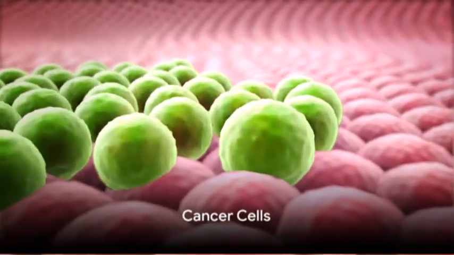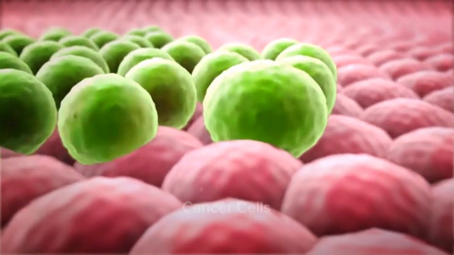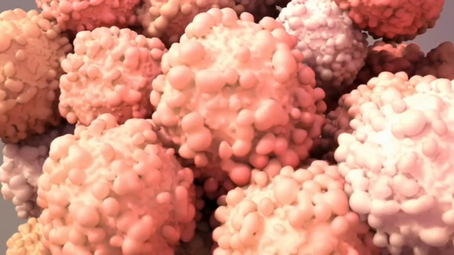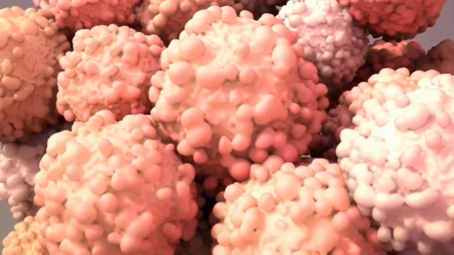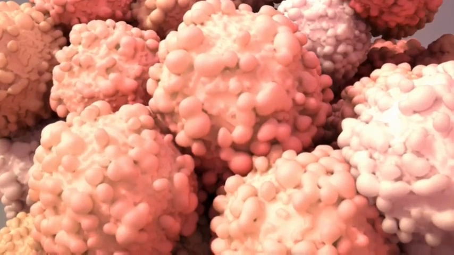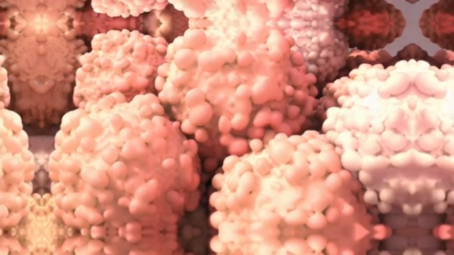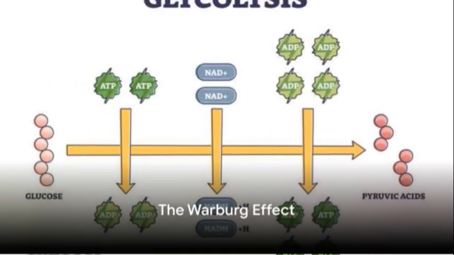Cancer cells, on the other hand, are abnormal cells that divide and grow uncontrollably, often forming tumors. Unlike healthy cells, cancer cells have a peculiar characteristic. They have an insatiable hunger for glucose. So, how does sugar affect these cancer cells?